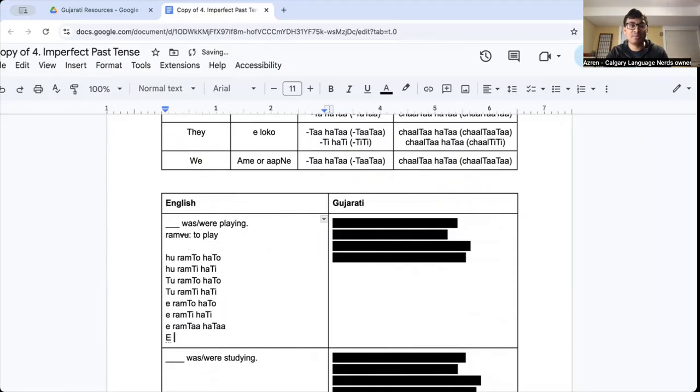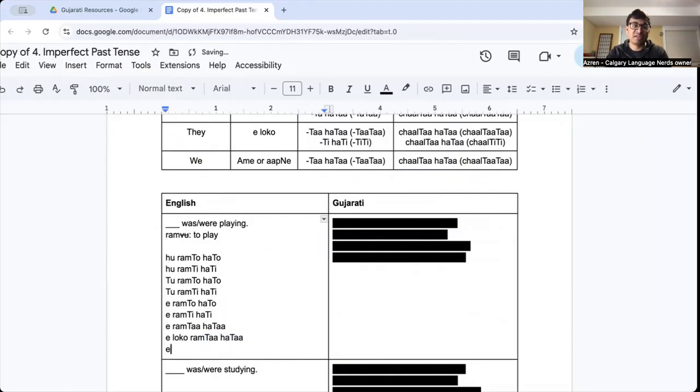If it's they, e loko, only one option here. Ram ta hata. Ram ta hata is for plural. Or if we look at the last one here, ame apne ram ta hata. Again, only one option because ame apne is plural. There's more than one person, right?